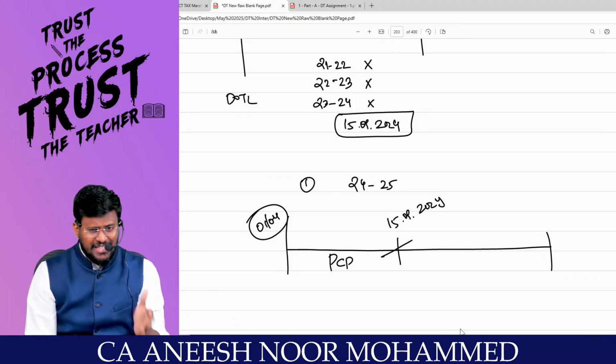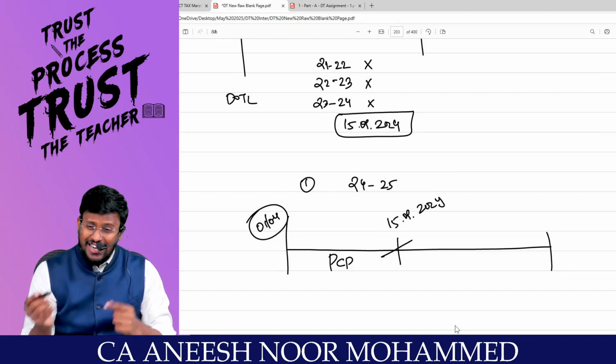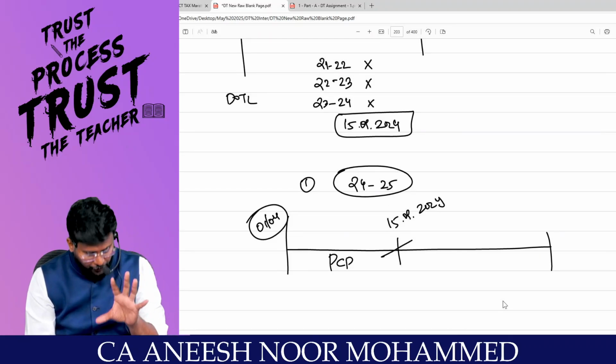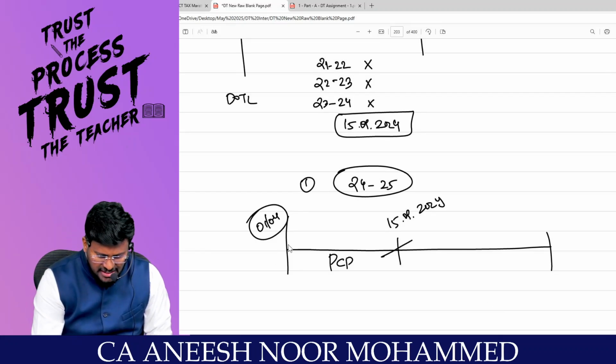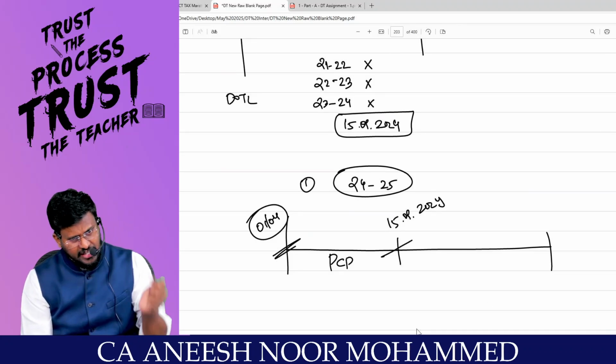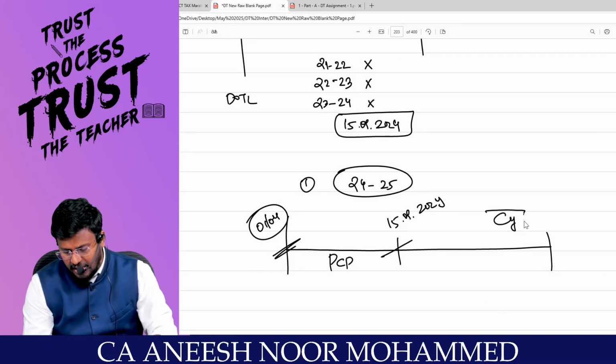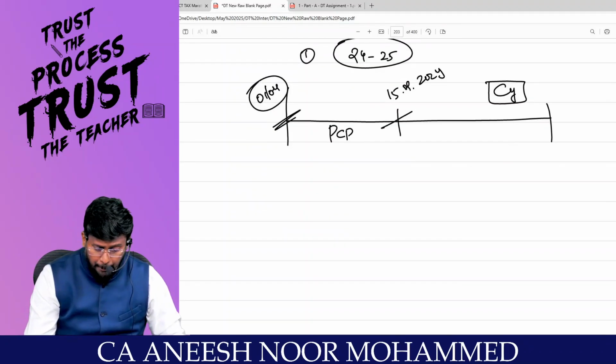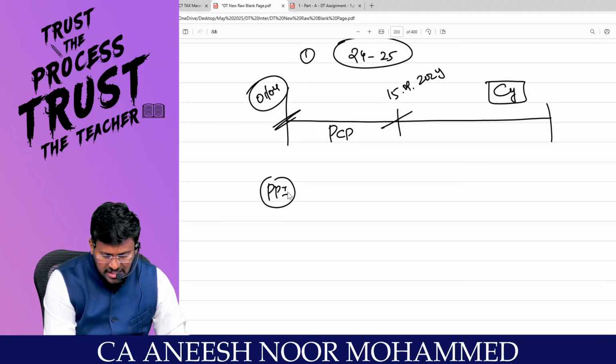But the Income Tax Act is saying that if the construction has been completed in previous year 24-25, then from the start of the previous year itself, it should be treated as current year. That means the prior period interest should always start from the date of taking the loan.